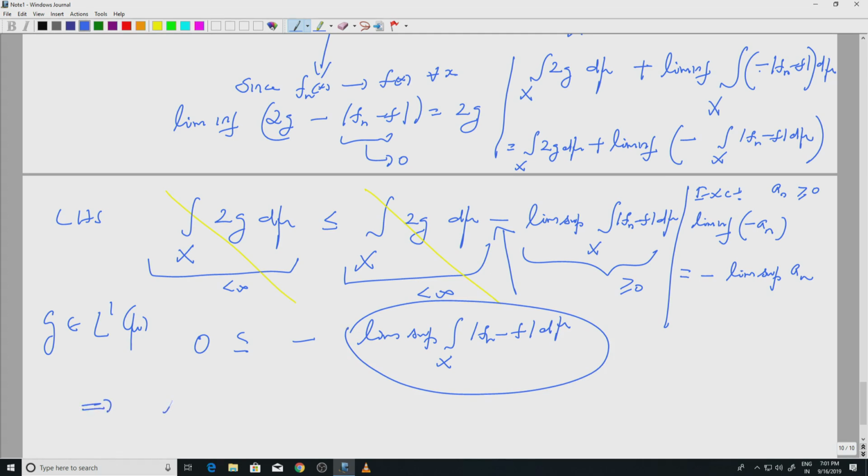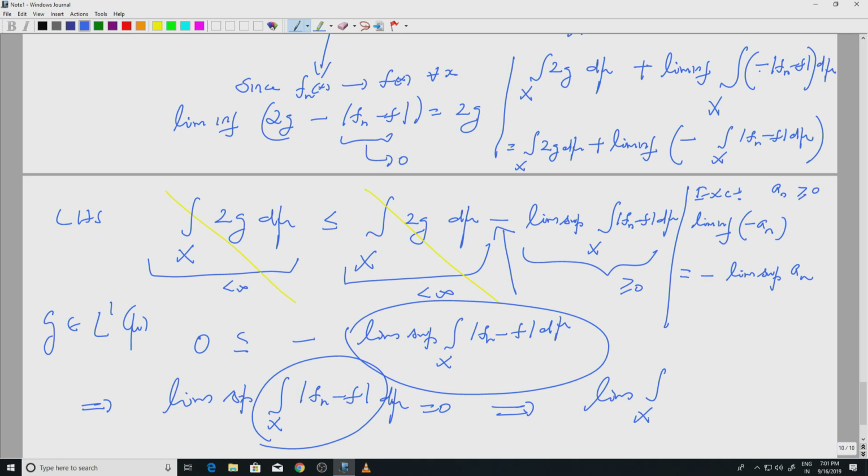This implies that lim sup of integral over x mod fn minus f d mu is actually equal to 0, right. But lim sup of positive things are 0, meaning the limit itself is 0. So, limit of integral x mod fn minus f d mu is 0. So, that was one part of the theorem.